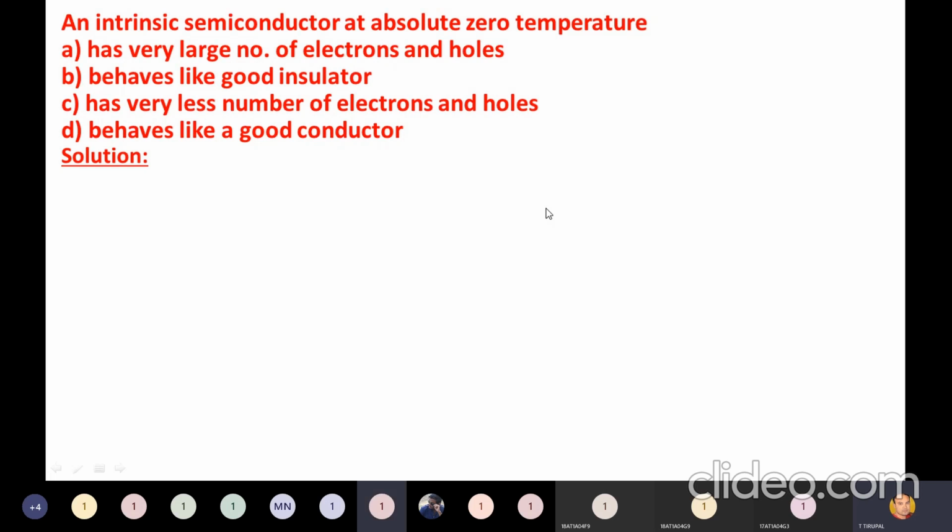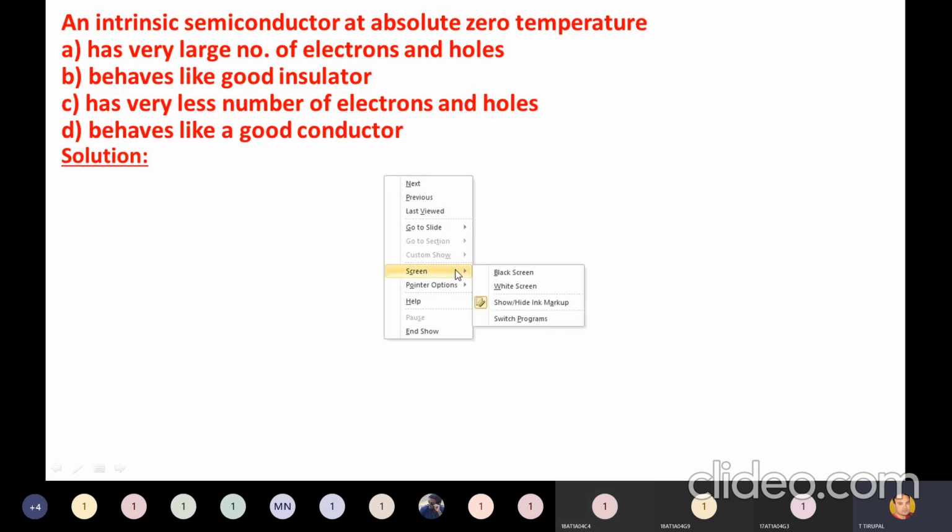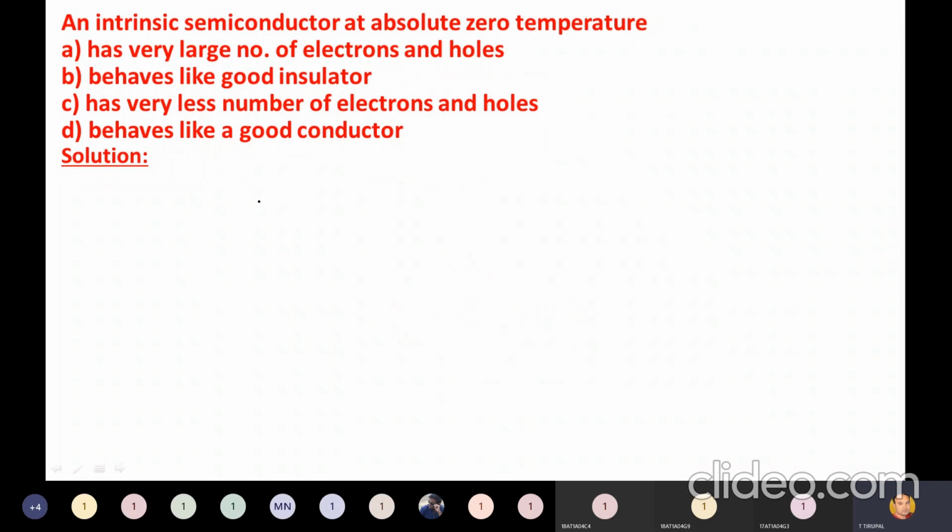It behaves like a good insulator. Very good. It behaves like a good insulator is the right answer. Because for an intrinsic semiconductor, what happens at absolute zero temperature? T is equal to 0.